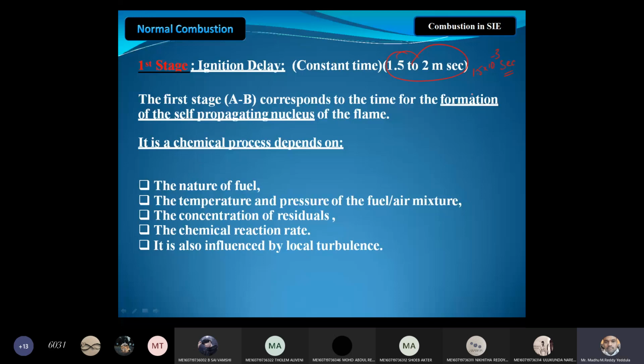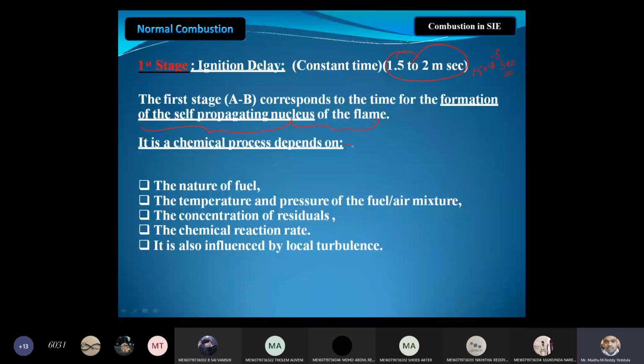So the ignition lag plays a major role in the working of an IC engine. Why does abnormal combustion take place? Due to the ignition lag only. We will discuss it in coming slides. So ignition lag is a very, very important parameter in the working of an IC engine. The first stage corresponds to the time for the formation of the self-propagating nucleus of flame. It is a chemical process, chemical reactions are taking place.